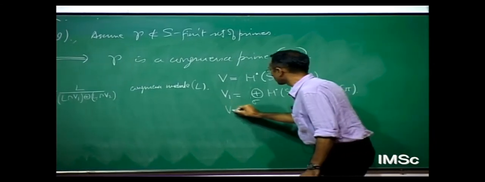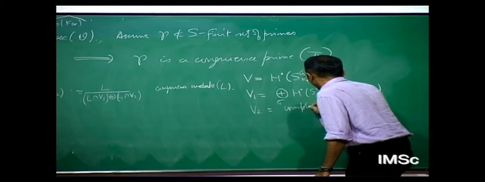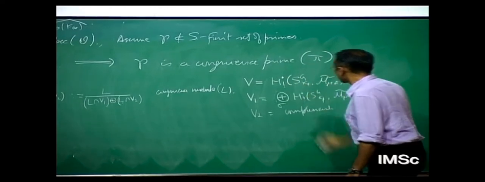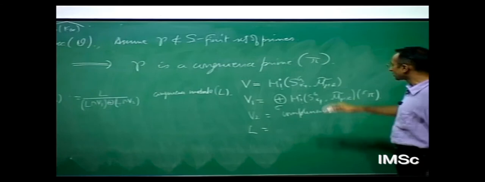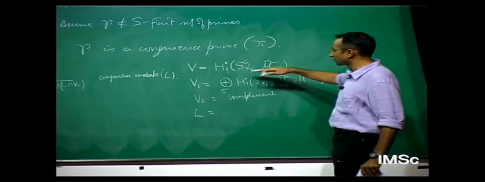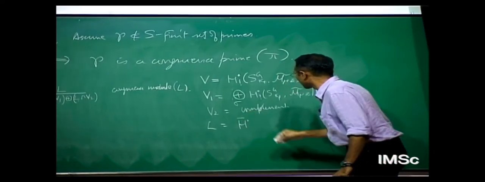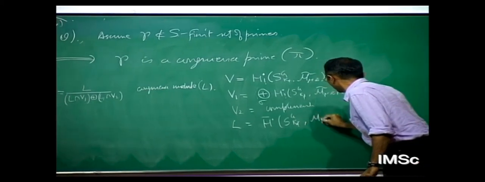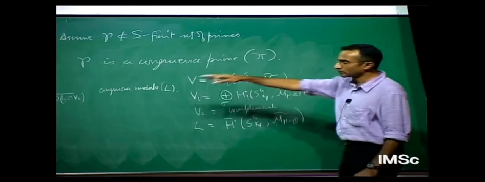And V2 is a complement of V1, everything else. All this is happening inside inner cohomology. And the lattice L is integral cohomology, but there might be torsion, so one works with the image of integral in rational cohomology. To say image, I put in a bar there. And one plays around with this picture.